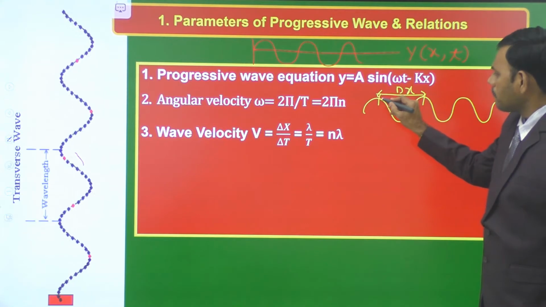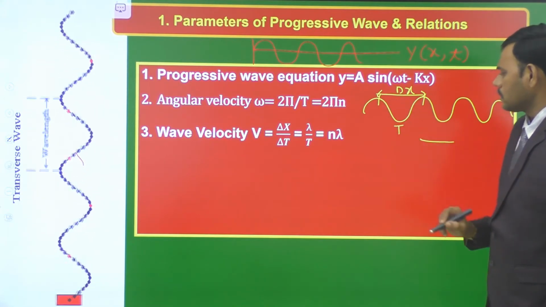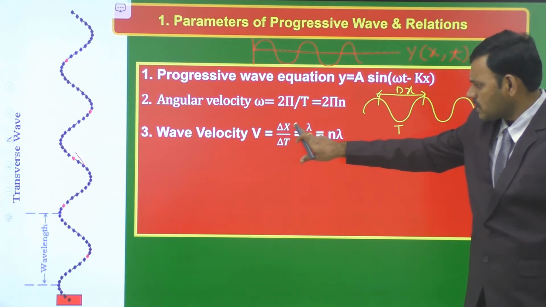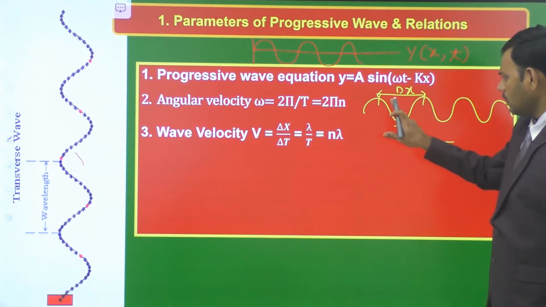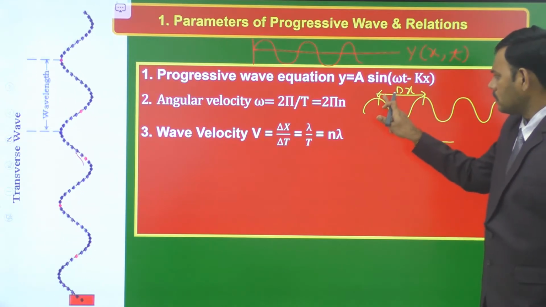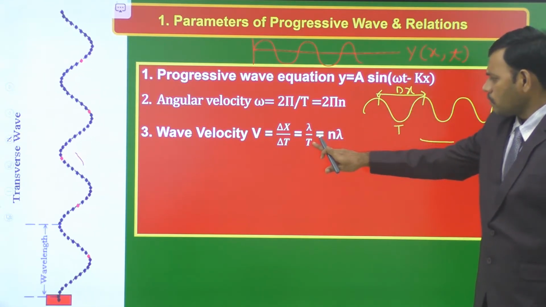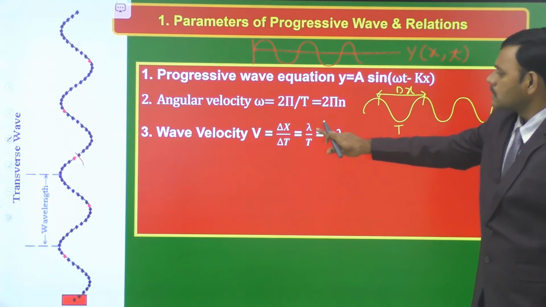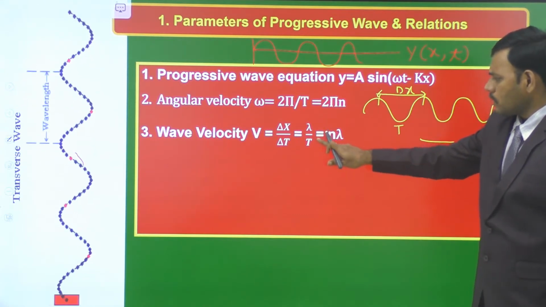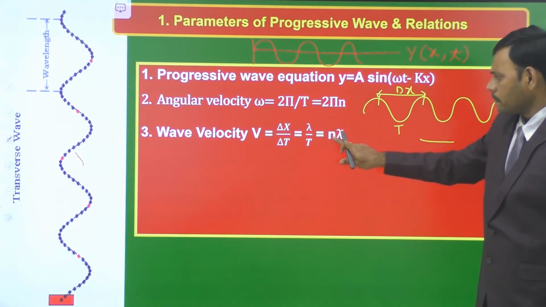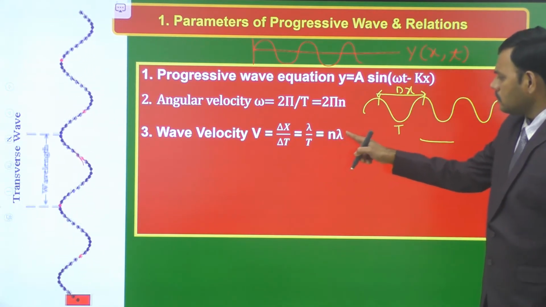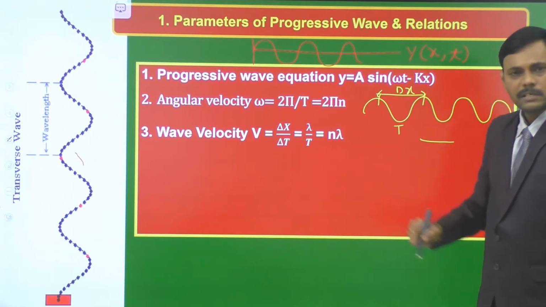If we consider the time taken to be exactly equal to the time period, let us consider the time of journey as time period T, then the displacement is the wavelength. During one time period, the wave completes one oscillation, and it travels a displacement equal to the wavelength. So Δx is equal to λ, and the time taken is T. λ/T is the expression for the velocity of the wave, and the reciprocal of time period, 1/T, is the frequency, let it be n, so the velocity of the wave is also equal to nλ. So λ/T is equal to nλ, where λ is the wavelength and n is the frequency.